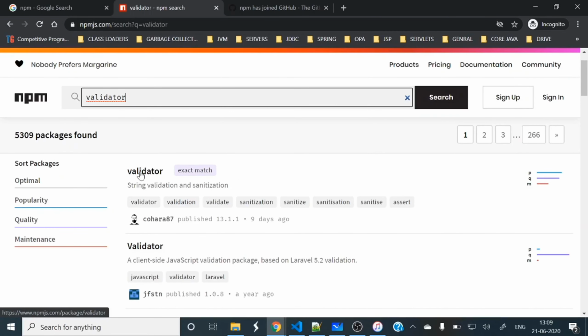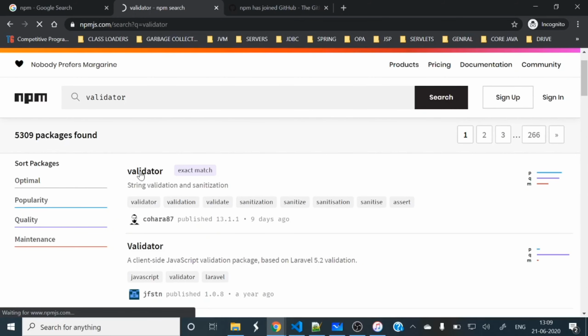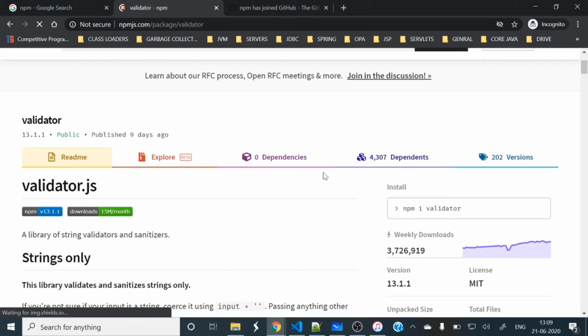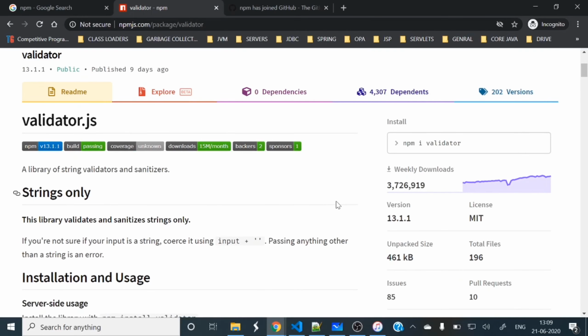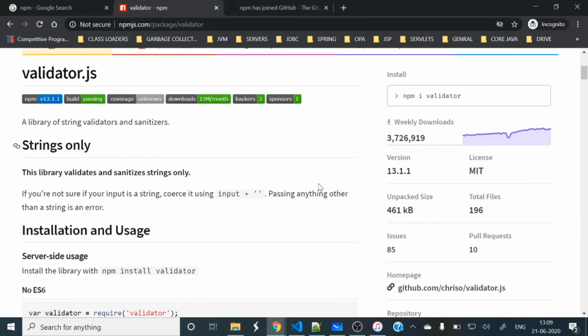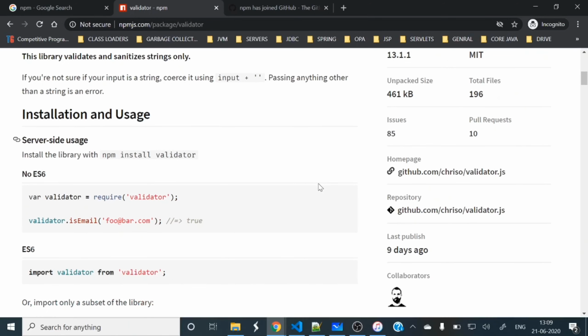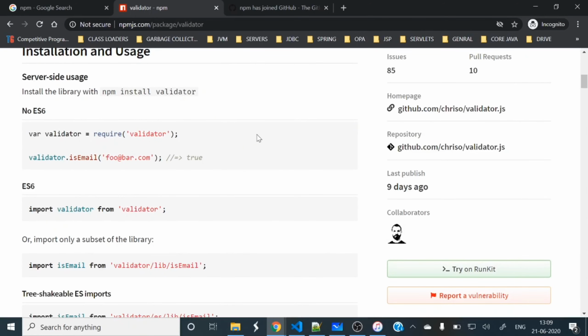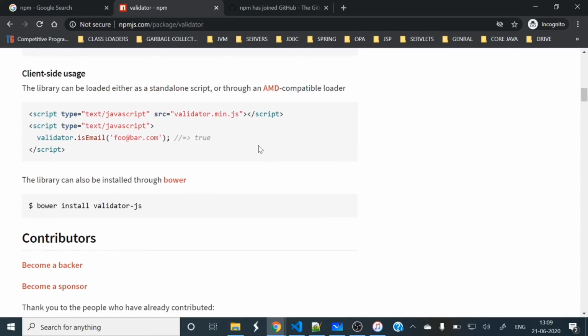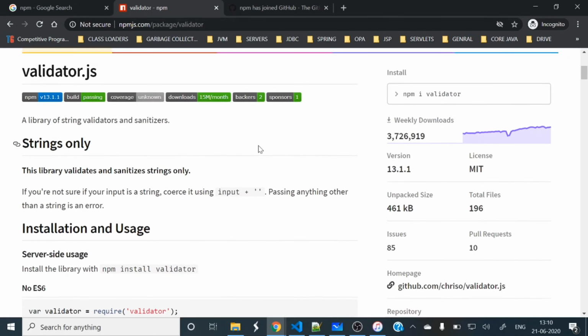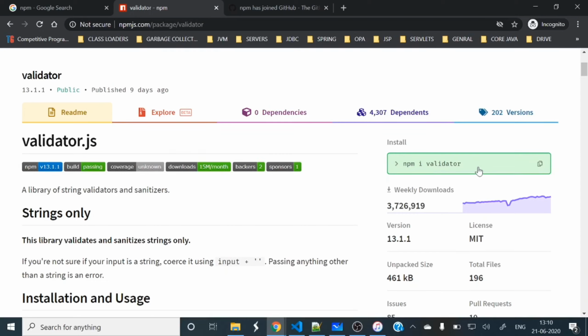So just see here, validator. Let me click, we'll go with details. So just see, this is validator.js, and you can see the weekly download numbers, and how we can use it in code, a lot of snippets are there. And here you can see how you can install it in your project or in your code.